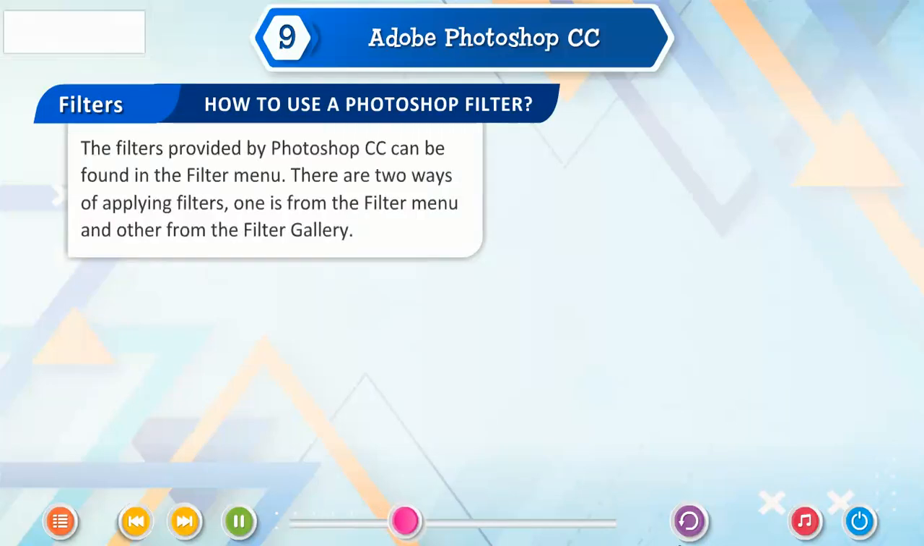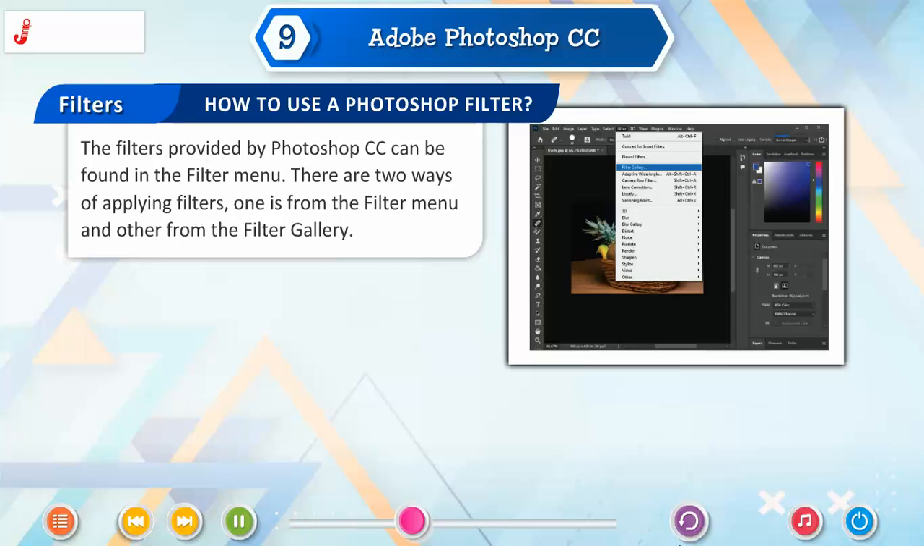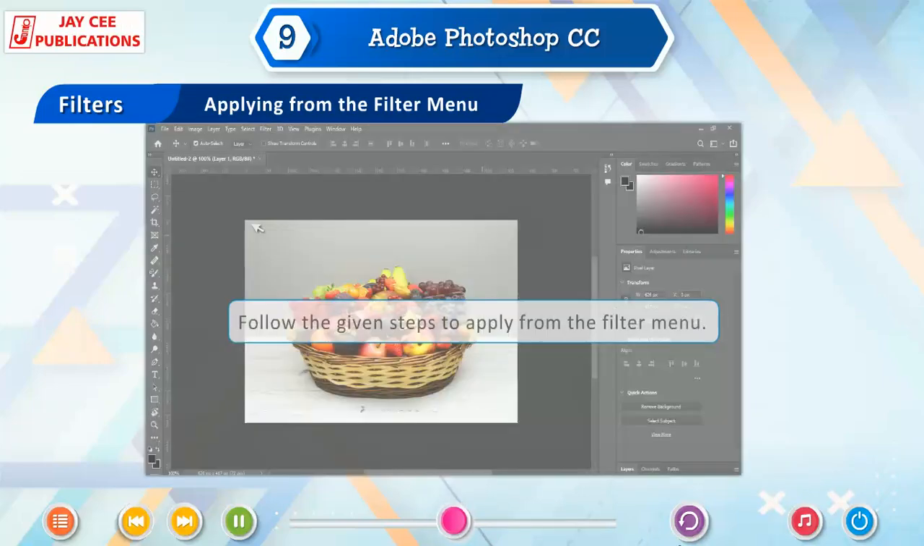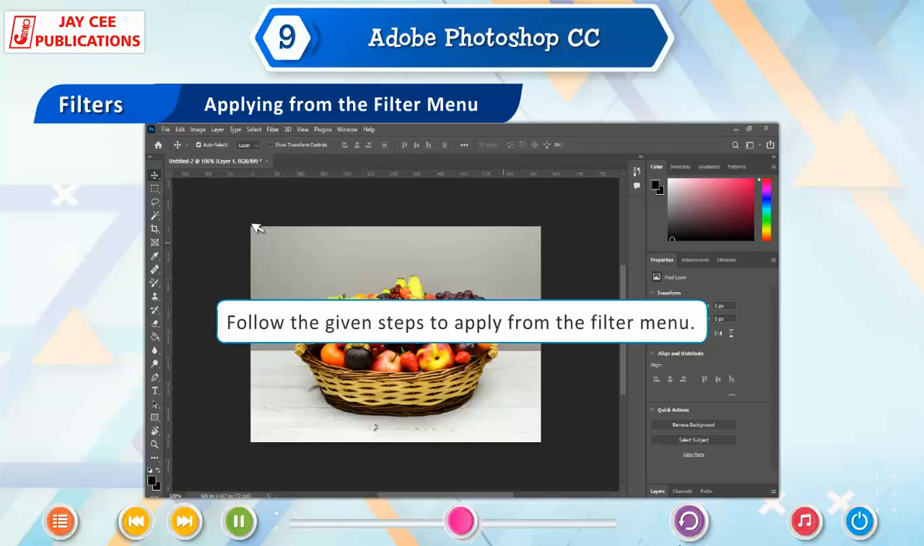The filters provided by Photoshop CC can be found in the filter menu. There are two ways of applying filters. One is from the filter menu and other from the filter gallery. Applying from the filter menu. Follow the given steps to apply from the filter menu.